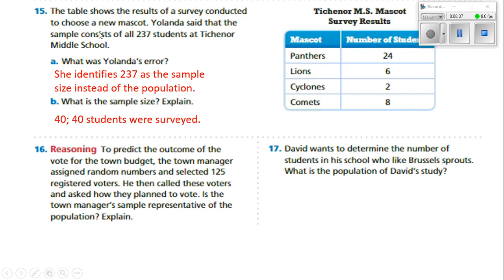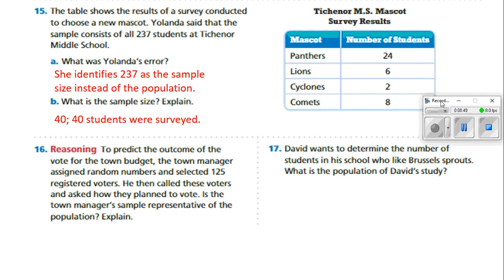I've got to look at this carefully for a second because it says the table shows the result of this. I don't see the table listed here. So give me a second here. There we go. As we can see over here, 24 plus 6 plus 2 plus 8, that's going to make 40.